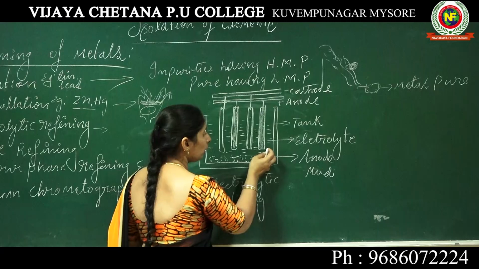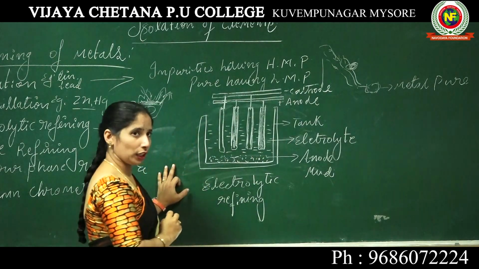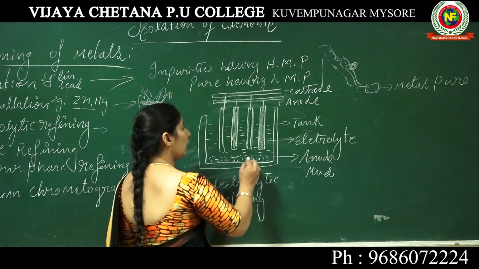Now the process: electrolysis is carried out at a certain temperature.